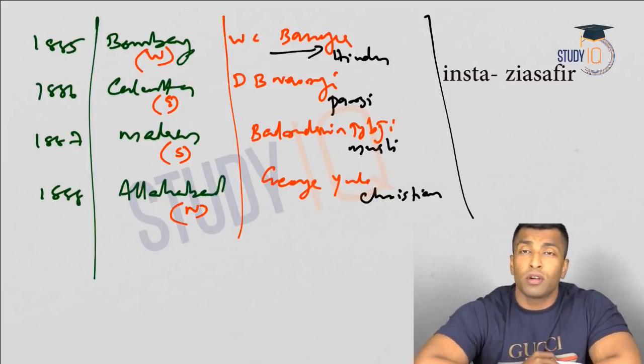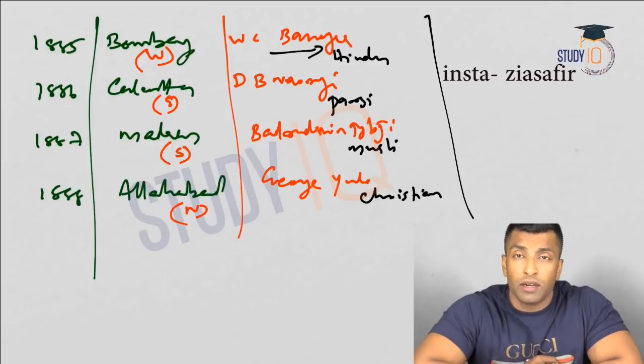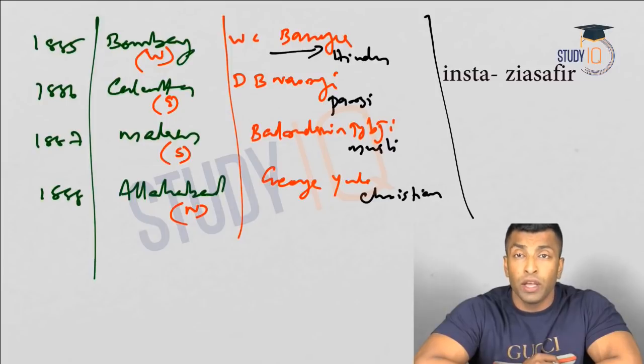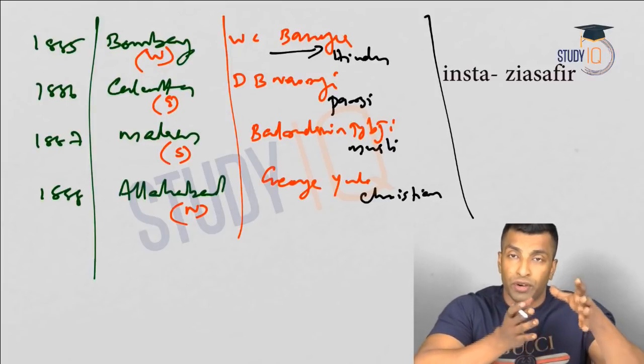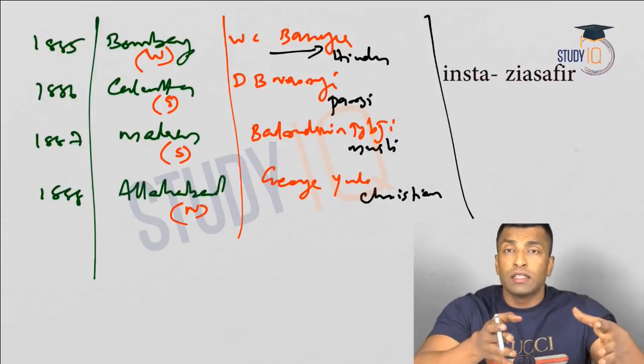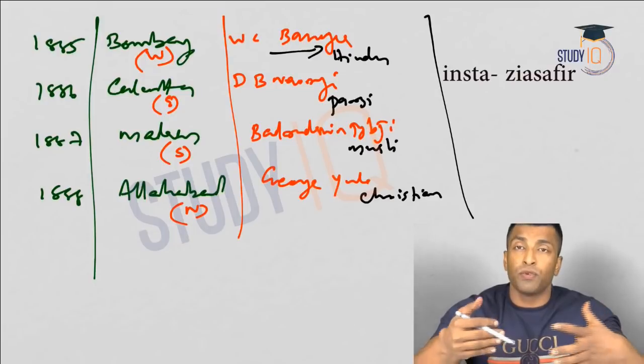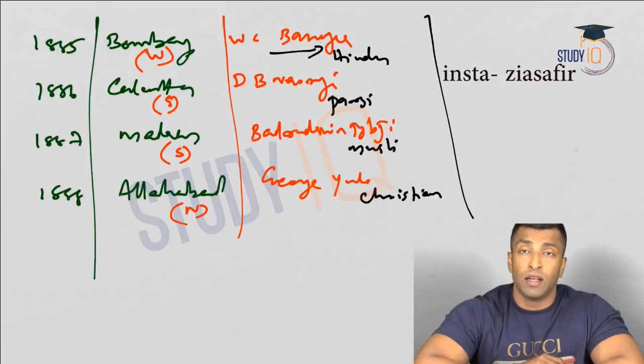So 4 leaders are from 4 different religions. What does that mean? Congress is not a particular religious organization. It's not an organization of Muslims. It's not an organization of Hindus also. So it comprises all the religions. So I've already talked about 4 different regions. It represents all the regions. It also represents all the religions, because you can see the presidents in 4 years are from 4 different religions.